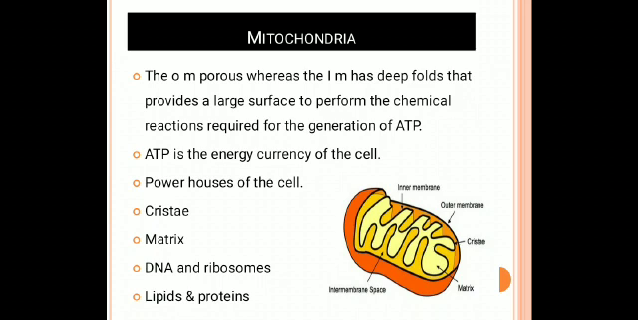It also consists of the cristae. You can see in the picture the cristae, and then the matrix. The matrix, the lipid filled substance, is called the matrix, and it contains its own DNA and ribosomes. Mitochondria can make their own DNA and ribosomes, and also make lipids and proteins inside the mitochondria. This is the structure of the mitochondria.